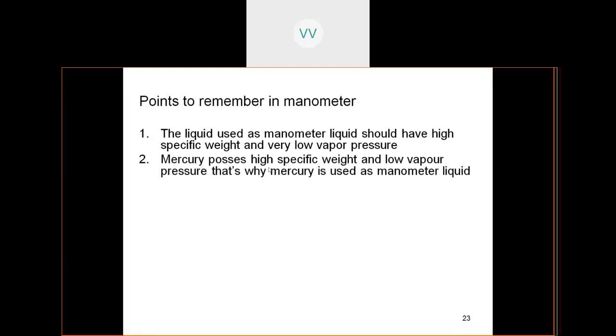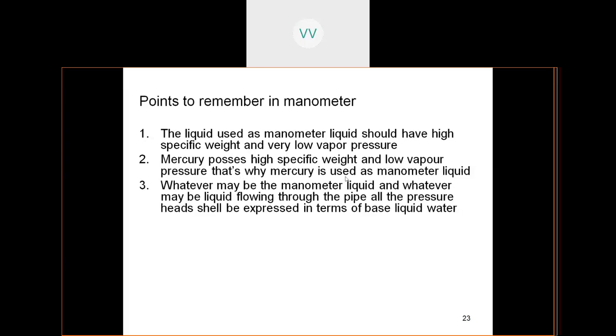Whatever the manometric liquid and whatever the liquid flowing through the pipe, all the pressure heads shall be expressed in terms of the base liquid, that is water.